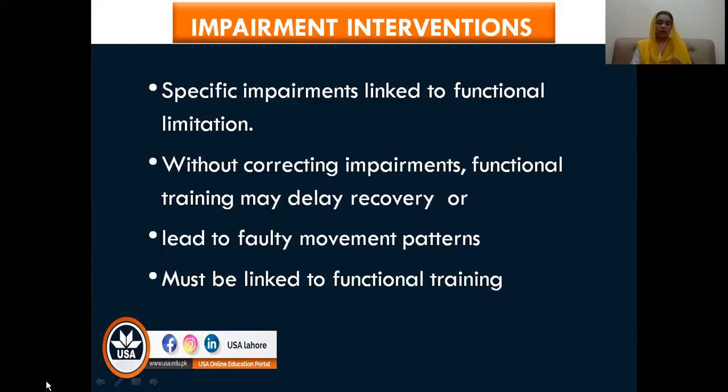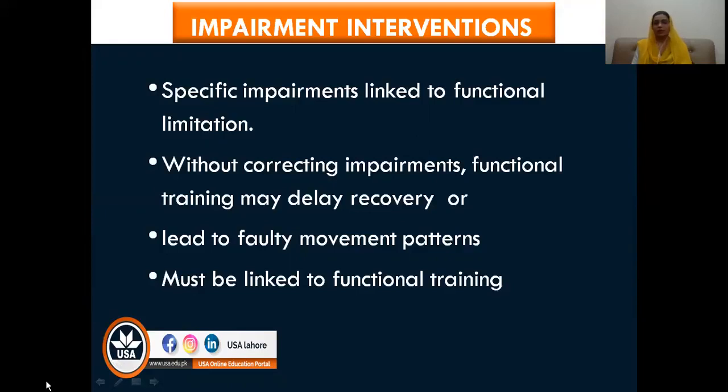Another example: if you are training a patient in an overhead reaching activity, but the patient's shoulder muscles or scapular stabilizer muscles are not working properly, then the patient will start using substitute muscles, because our brain has the ability to substitute muscles, and other muscles with sufficient strength will try to perform that activity.